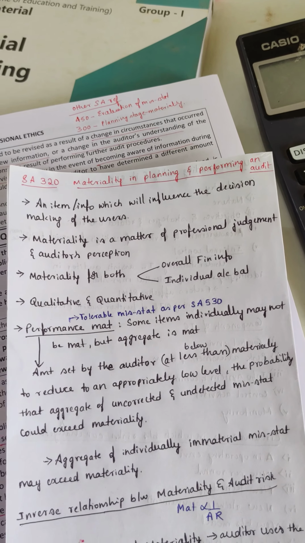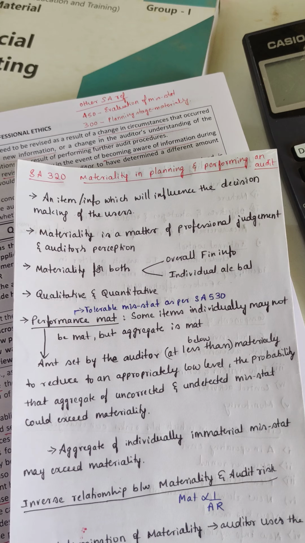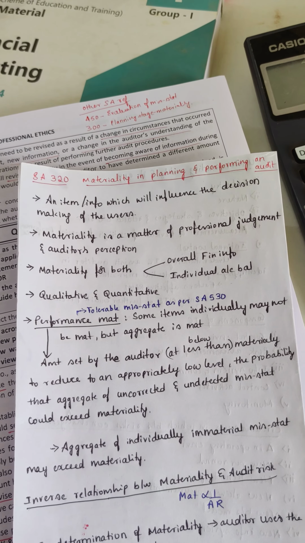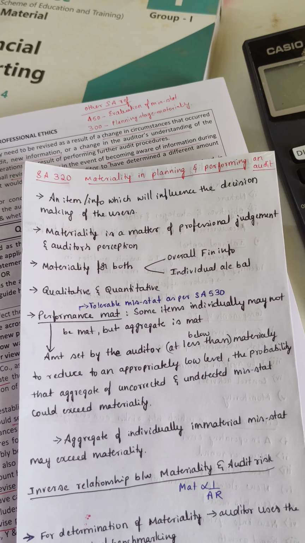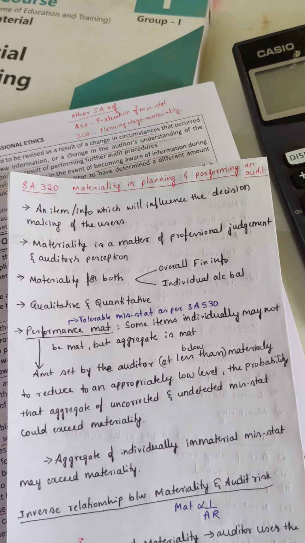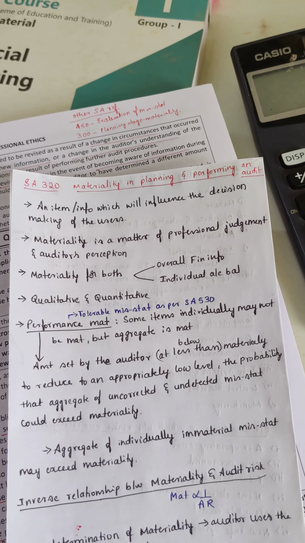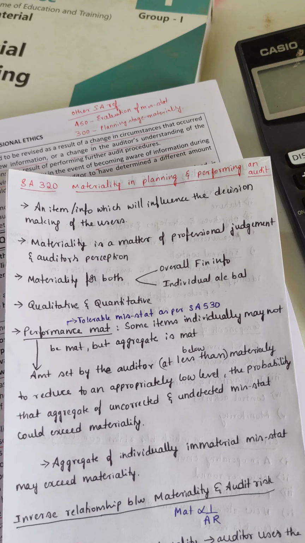Then there's something called performance materiality. What is performance materiality? This is an amount set by the auditor, which is below the materiality, to reduce the risk to an appropriately low level, so that the probability that the aggregate of uncorrected and undetected misstatements could exceed materiality.